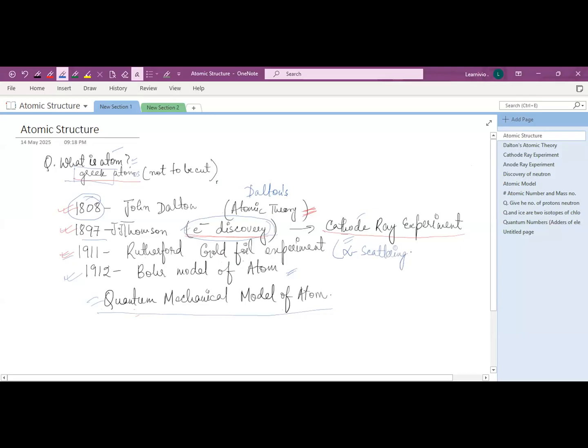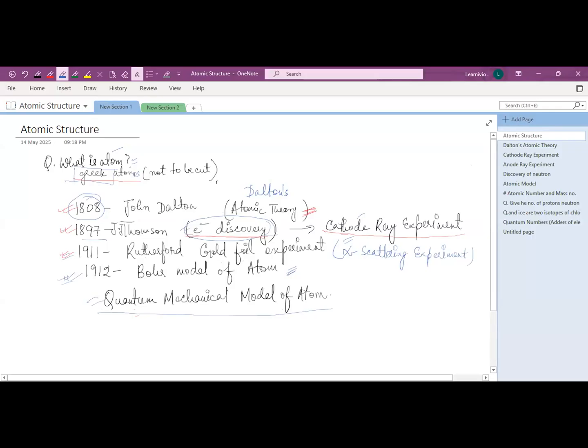After that, the Bohr model of an atom came. Bohr gave detailed information about the energy levels of electrons, and at that time this model was very popular.